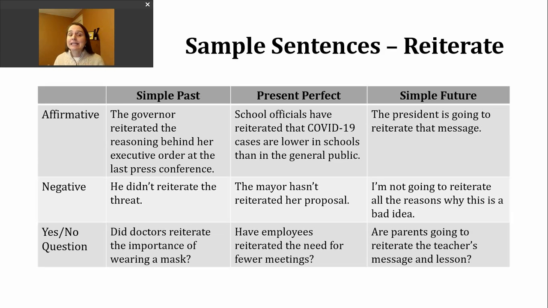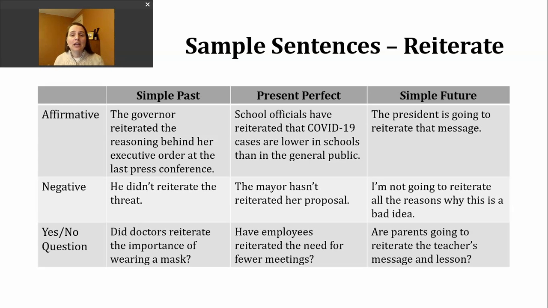If I want to make a yes or no question in the simple past tense, I will do that by starting with did, then I'll have my subject, and then the base verb. So again, no ed in questions. Here's an example. Did doctors reiterate the importance of wearing a mask?